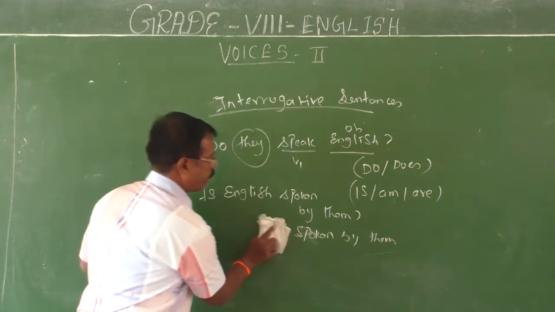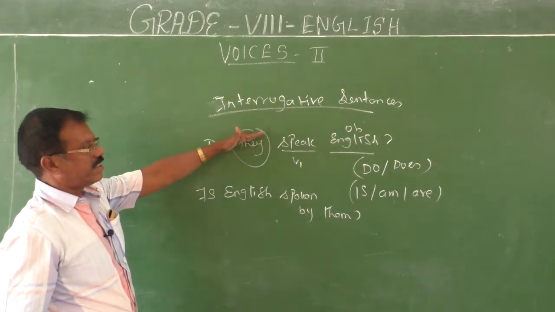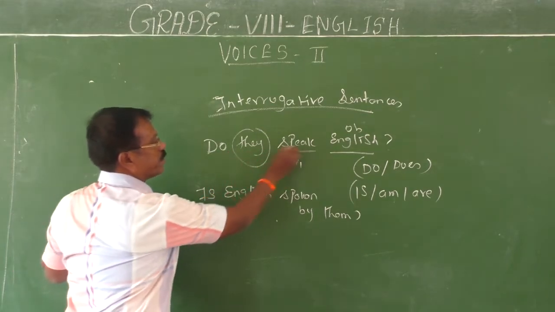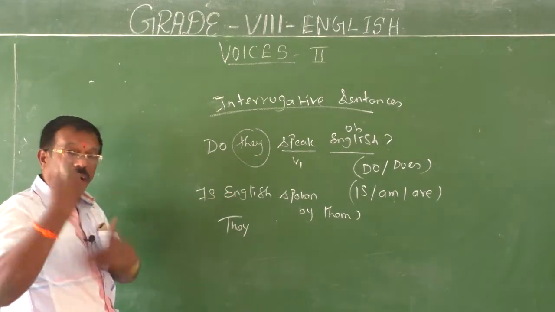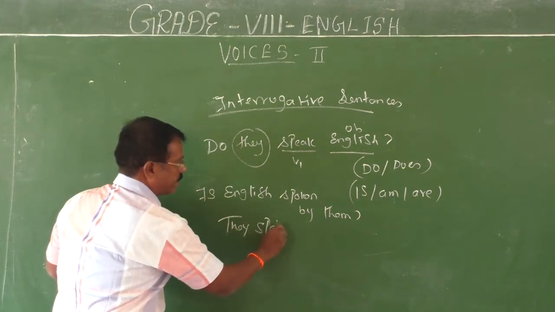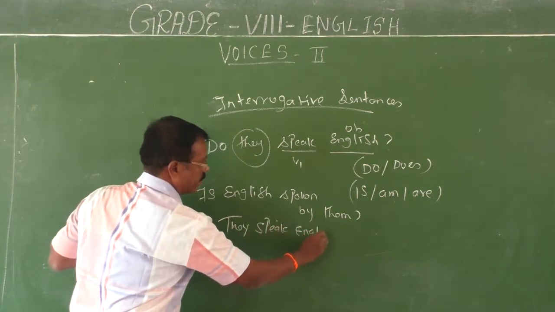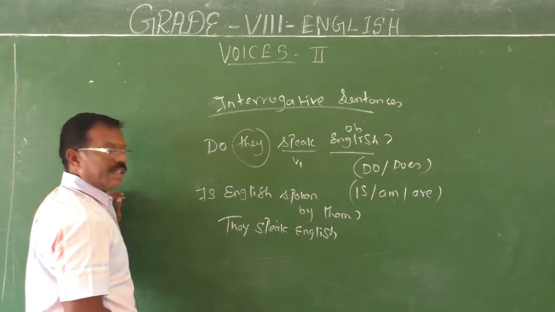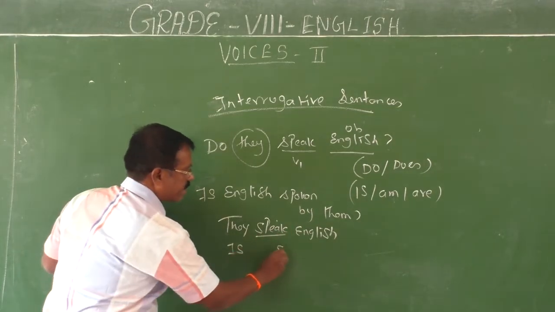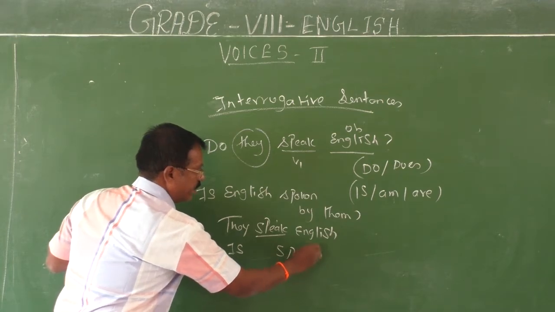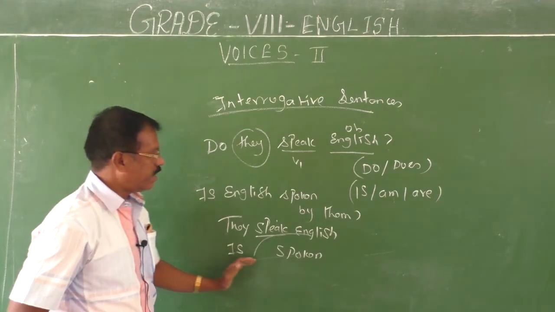See once again, when you change this sentence into interrogative, do they speak English? You can change this in your mind in such a way: they speak English. Then speak, how can you split it into two? Is spoken. In between you bring English. Is English spoken?